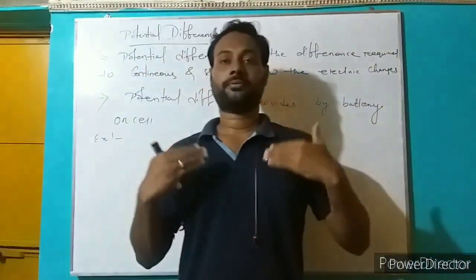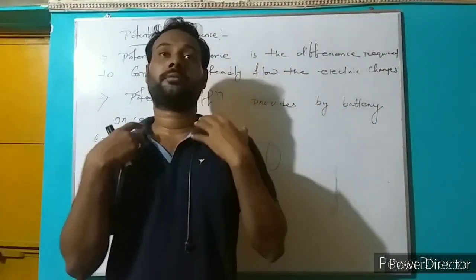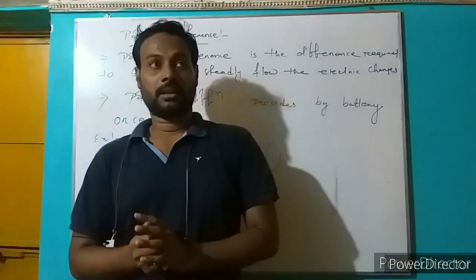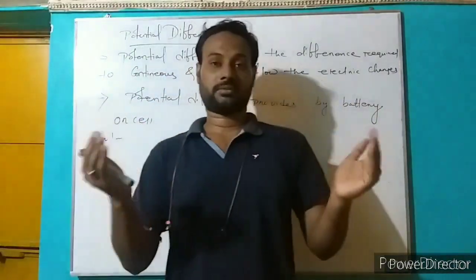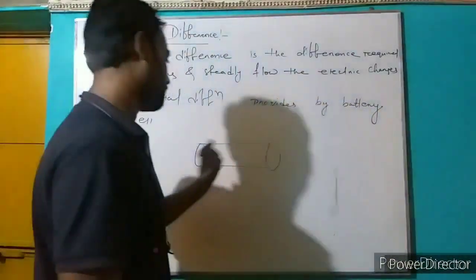There are many atoms inside the conductor, so many electrons become free from those atoms. That's why they are free electrons, and they move randomly in zigzag motion inside the conductor.